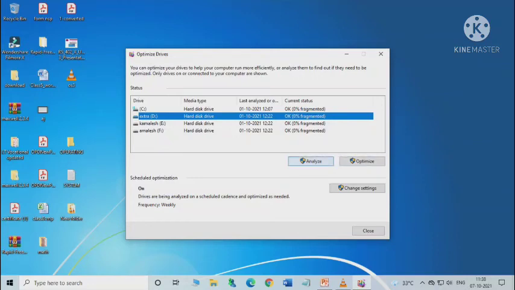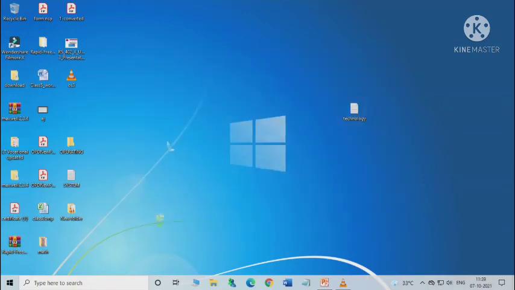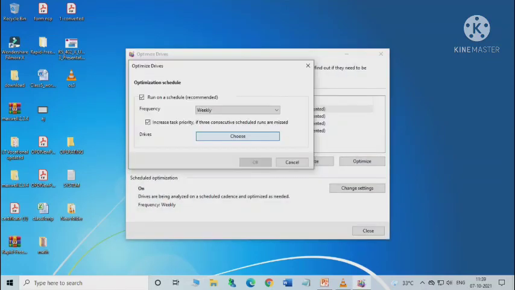Now if you want to analyze it to find if the drive needs to be optimized, then click on analyze. Click on optimize to help your computer run more efficiently. You can also plan a schedule to optimize the disks. To schedule it, you have to click on the change settings button here. If you click on it, the optimization schedule window opens.